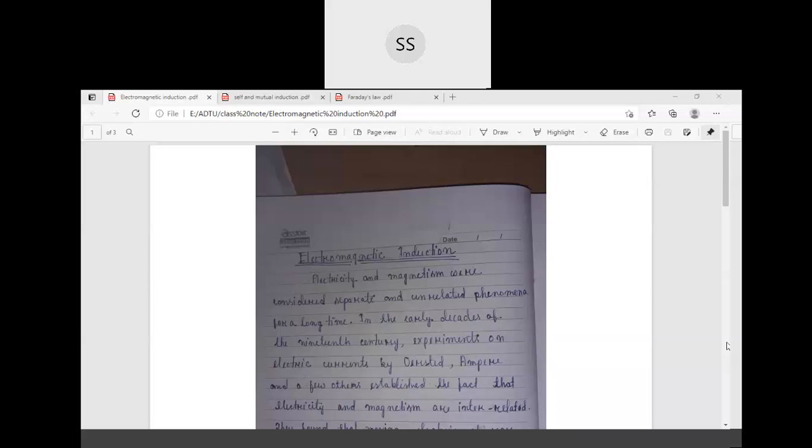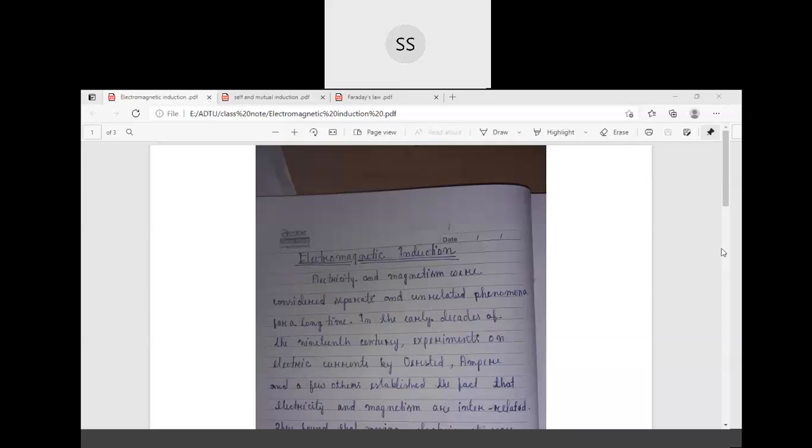Okay, so electric field is the area around a charged particle up to which it can attract or repel another charged particle. Similarly, for magnetic field, the area around a magnet up to which it can attract another magnet.